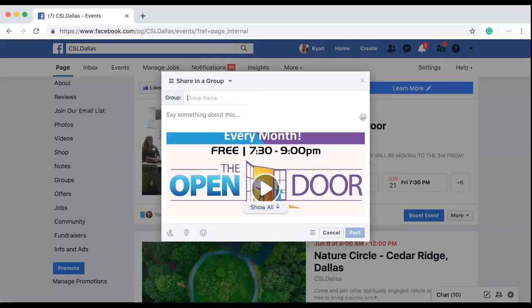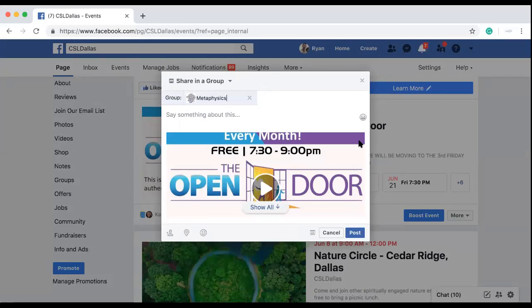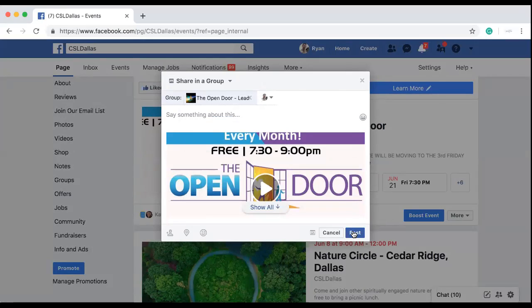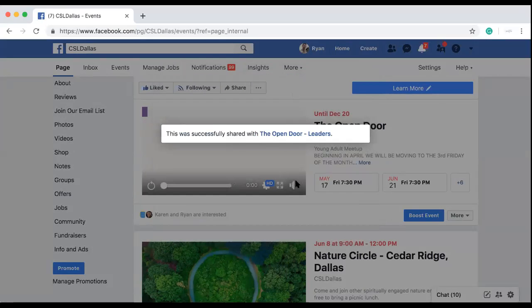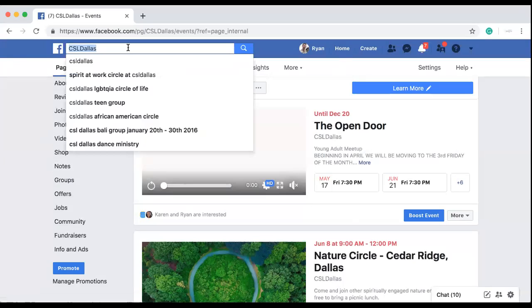Now I've already got a bunch of them that are in my profile, and so I can actually start sharing them to places that are near where we're at. So I'm going to look up something that I know is going to be great, the Open Door. This is a group that we started for the leaders of the Open Door, but this will be good for our test purposes. So now that I've selected the group, I can just post it. This is just going to be another place where I can share this, and people can publicly view it.